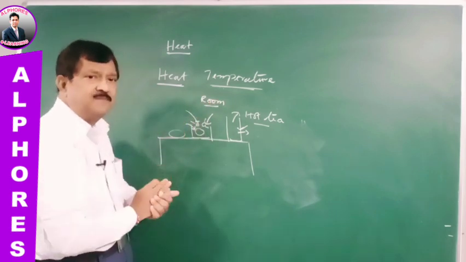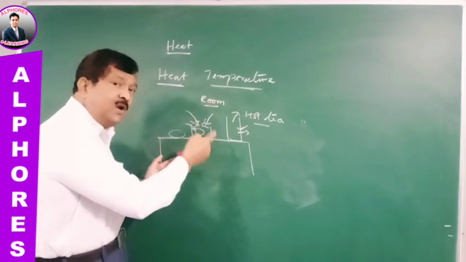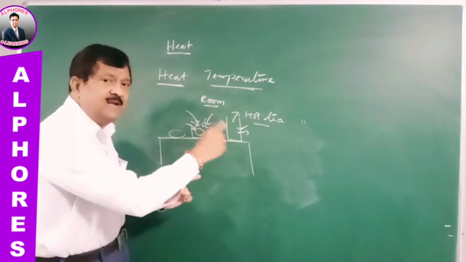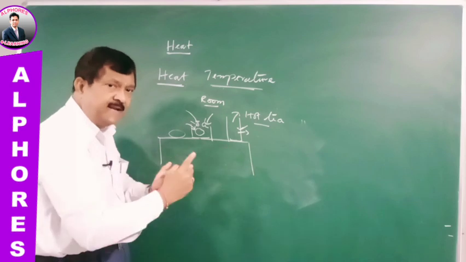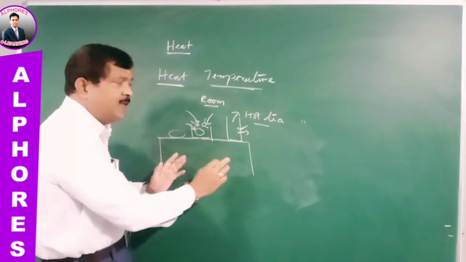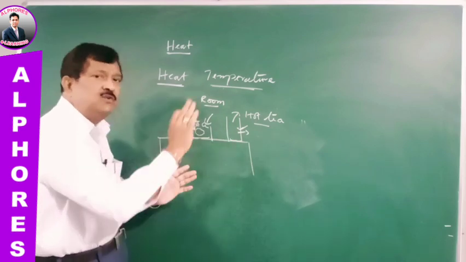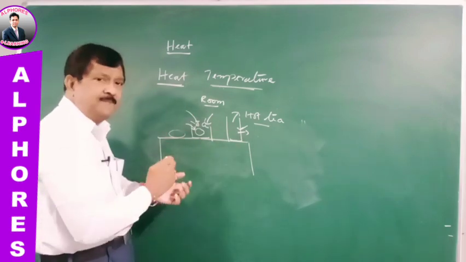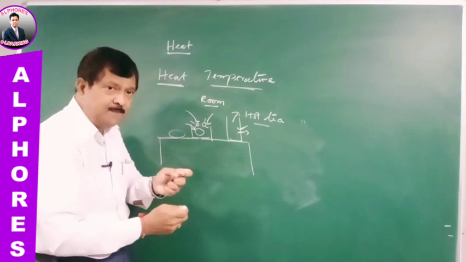Previously, this is at a lower temperature than the room temperature, and this is at a higher temperature than the room temperature. But practically, if you give sufficient time, both are getting cooled to the same room temperature. That means the final temperature is the same for both of them. How is this possible?